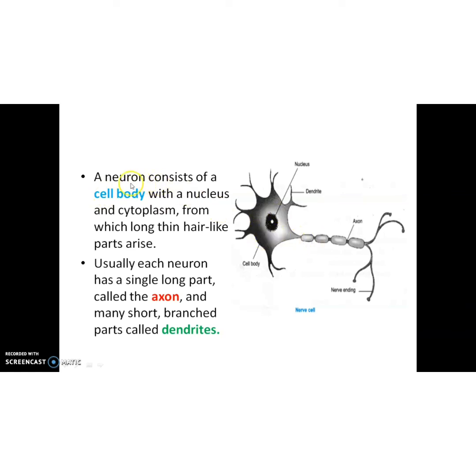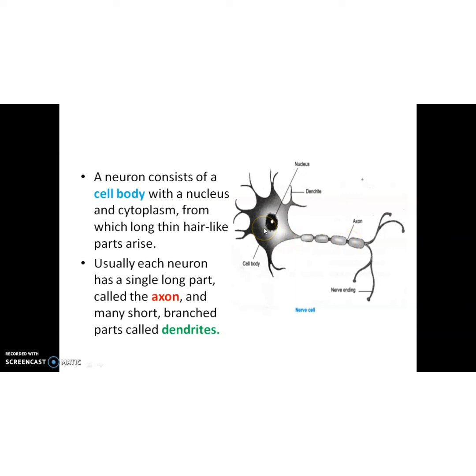A neuron or nerve cell consists of a cell body. It is also called cyton, C-Y-T-O-N, with a nucleus inside and a fluid filled cytoplasm. So here cytoplasm is present and nucleus, from which long thin hair like parts arise. See, so from this cell body, it is called cyton, with nucleus and cytoplasm, long hair like structures are arising.